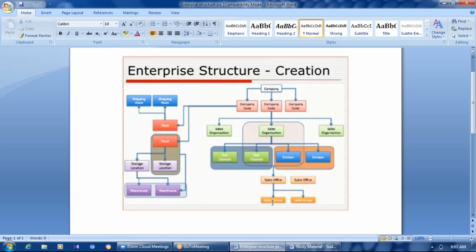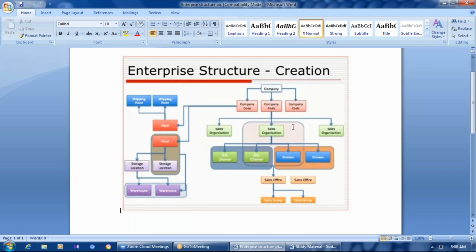Next, coming to the sales group. The employees who are working in a sales office, we call a sales group. There might be a sales manager, branch manager, territory sales group. Based on the hierarchy, we can call it a sales group. So this is the general structure which is the responsibility of the SD consultant. And in real time, we only define this structure, sales organization to sales group.